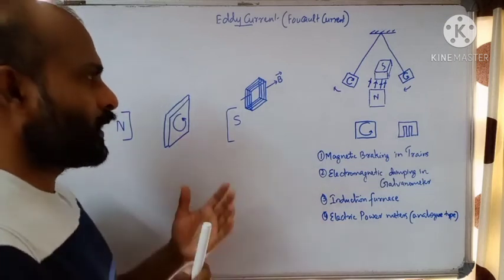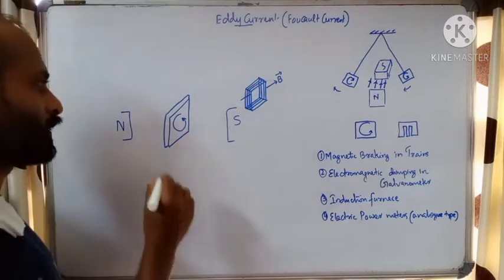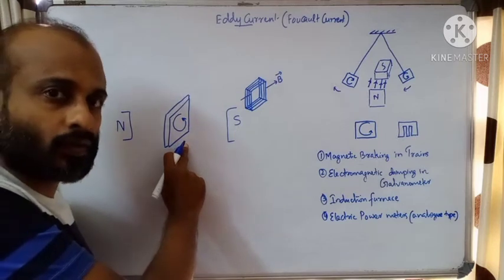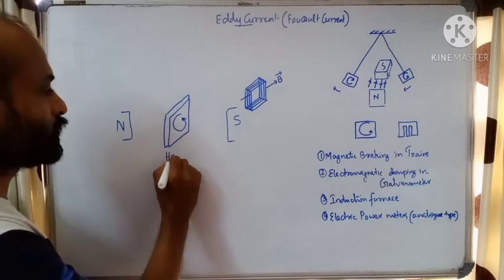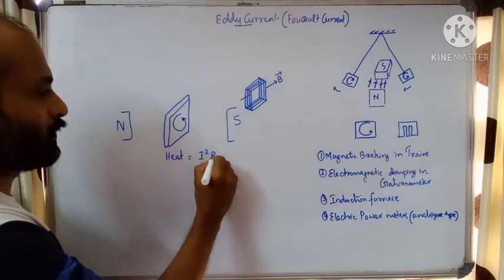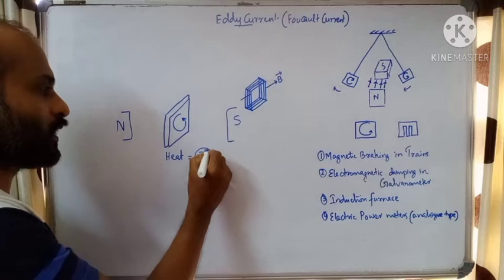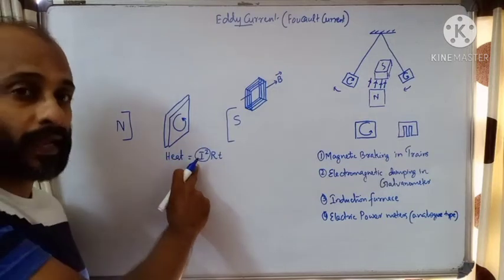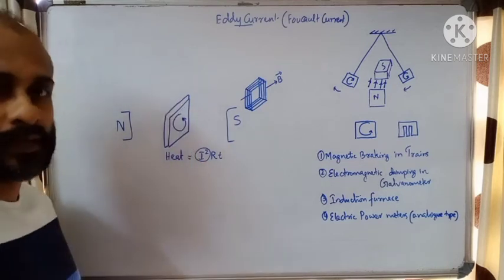Okay. So eddy current has two undesirable effects. The first effect is that since this is a very good metal, the metal has very low resistance. What happens? Current will be very large. So heat can be produced based on the relation I squared R. By Joule's law, we can show that heat will be produced. See, the current is a large value here because of low resistance, so more heat can be produced. That is one of the negative effects of this eddy current.